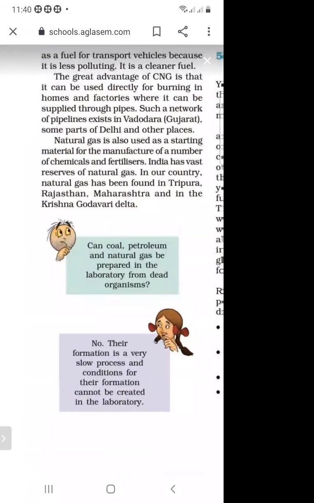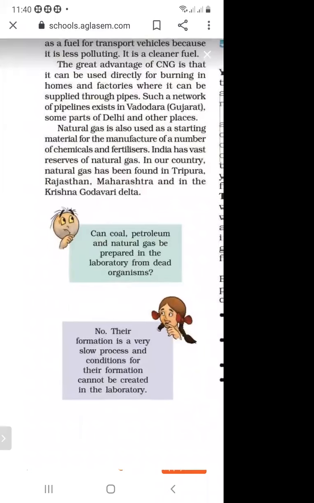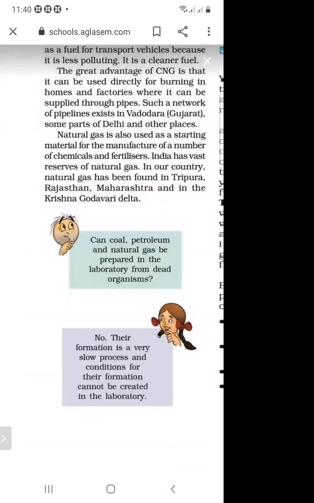So natural gas is also used as a starting material for chemicals and fertilizers. When we make fertilizers and chemicals, it is used as a starting material for making a number of chemicals and also fertilizers.